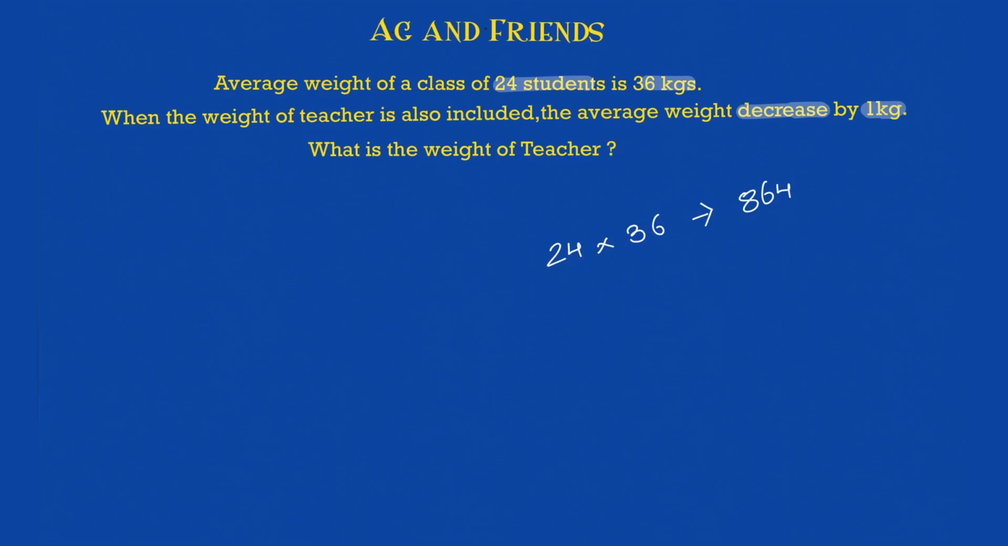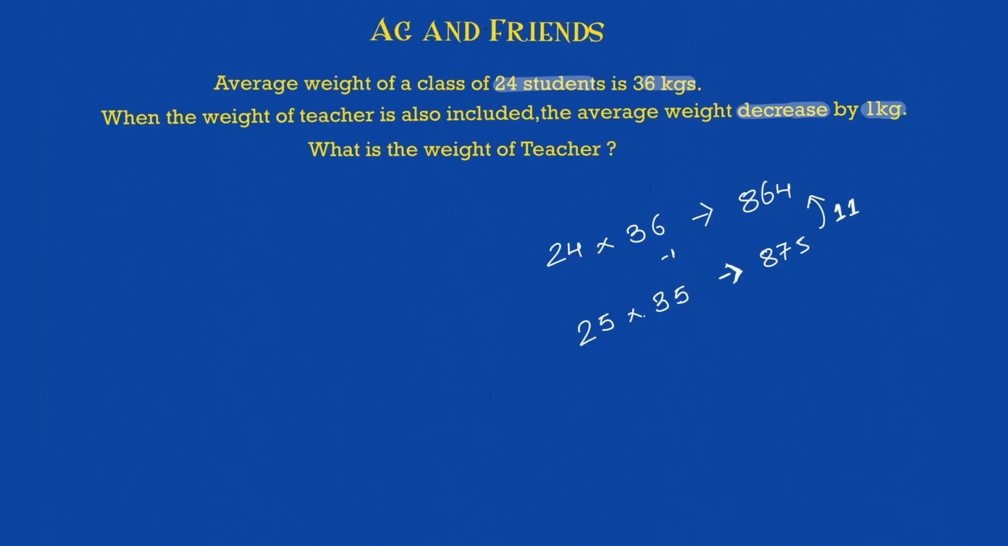The teacher is also included, so 24 becomes 25. The average decreases by 1 kg, so 36 becomes 35 now, no longer 37, because this is minus 1. So the teacher is taking weight from the other students. The teacher has a lesser weight now as compared to the other students. Now let's just multiply this. 25 into 35, that will be my new sum of weight of all the students. That comes out to be 875. And if you subtract both of them, what does it come out to be? 64, 65, 75, 11. Which means that the weight of the teacher was 11. Okay, and that's how you solve the problem.